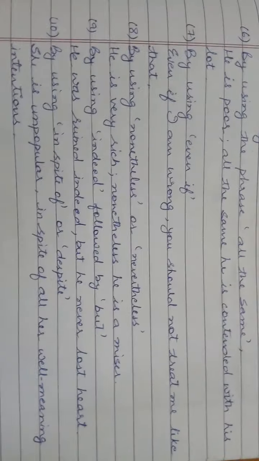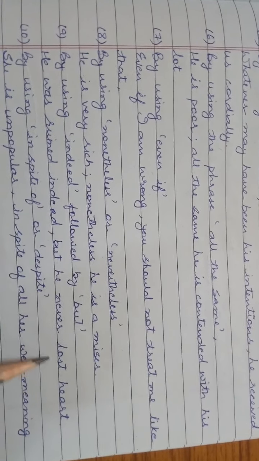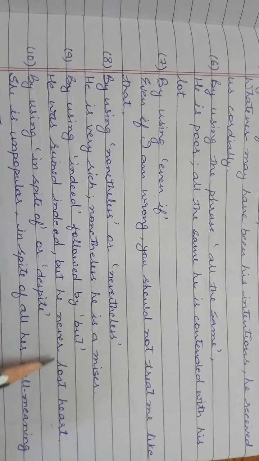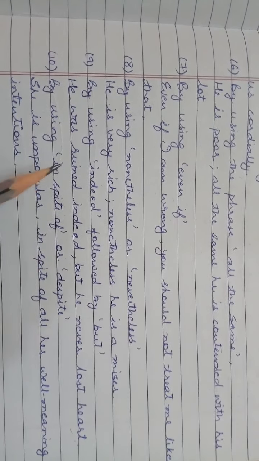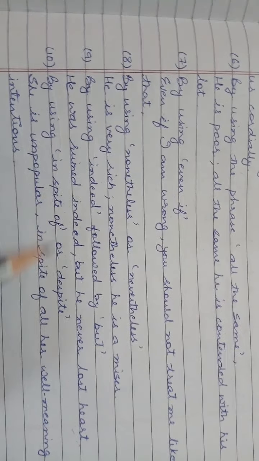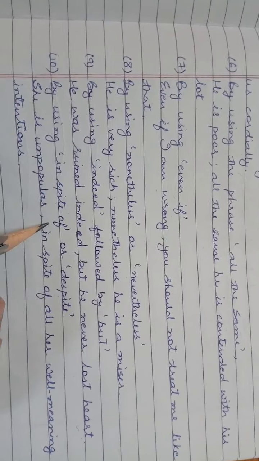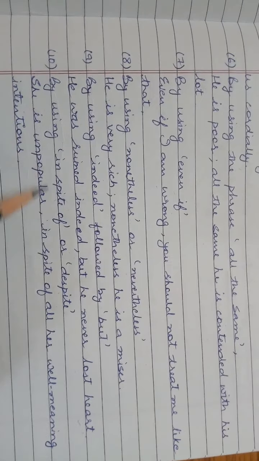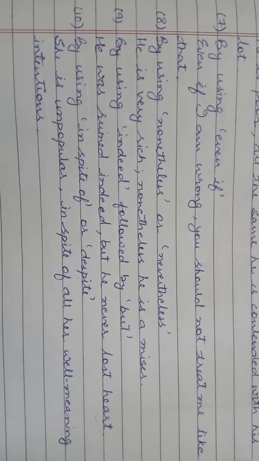Next one, by using nonetheless or nevertheless, they mean the same. For example, he is very rich, nonetheless, he is a miser. Next one, by using indeed followed by but. For example, he was ruined indeed, but he never lost heart. Though he was ruined, comma, he never lost heart. Next one, by using in spite of or despite. Now in this, children, keep it in mind that of we use with in spite. With despite we do not use of. Despite means in spite of. For example, she is unpopular in spite of all her well-meaning intentions.